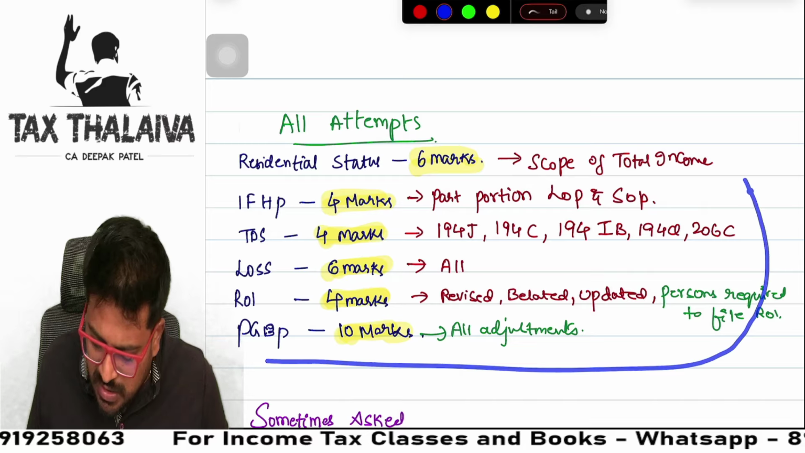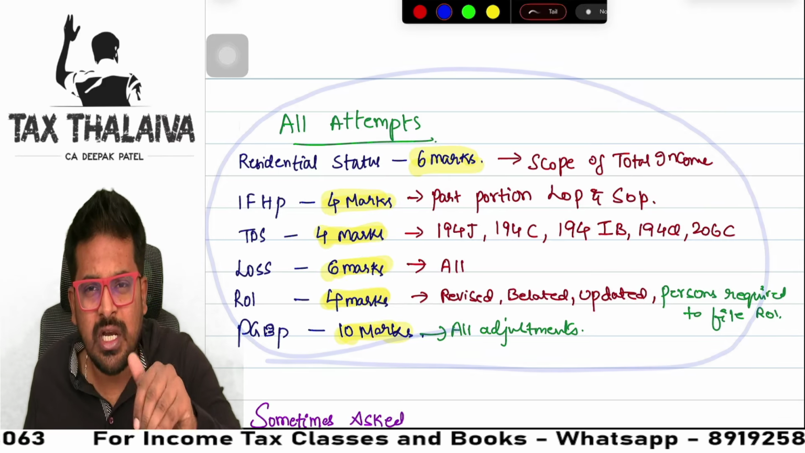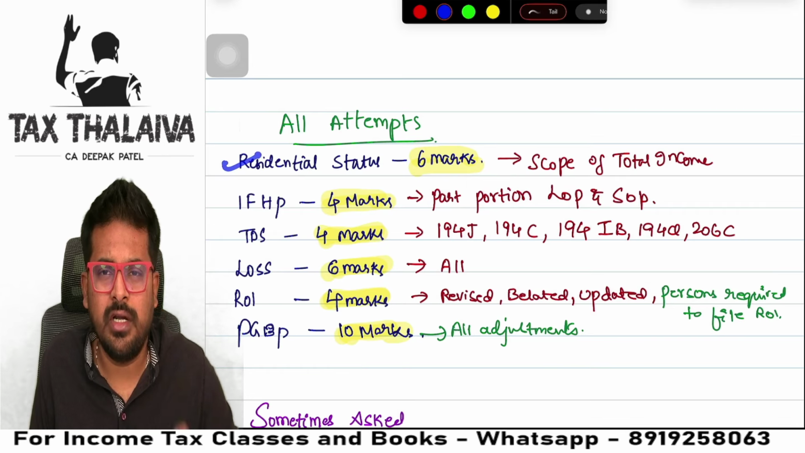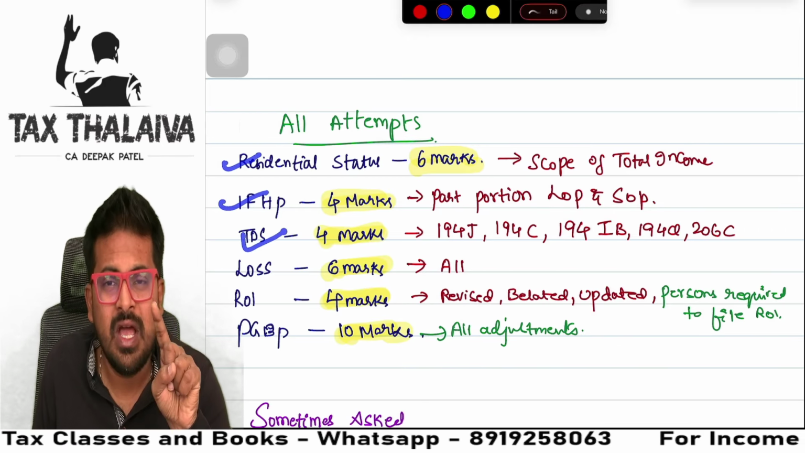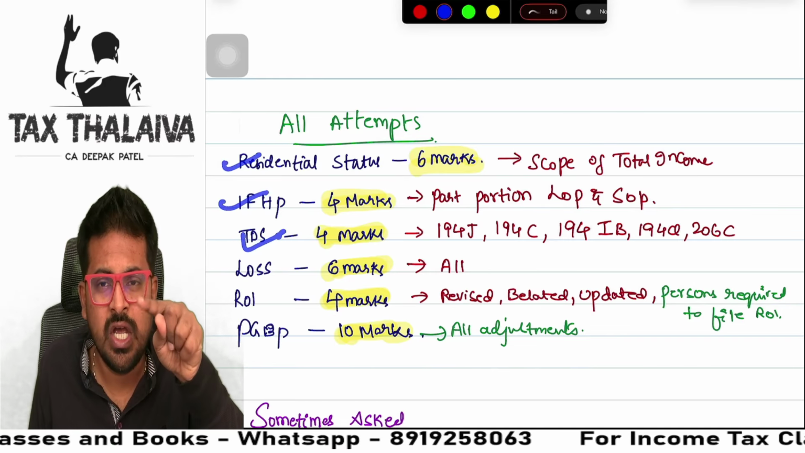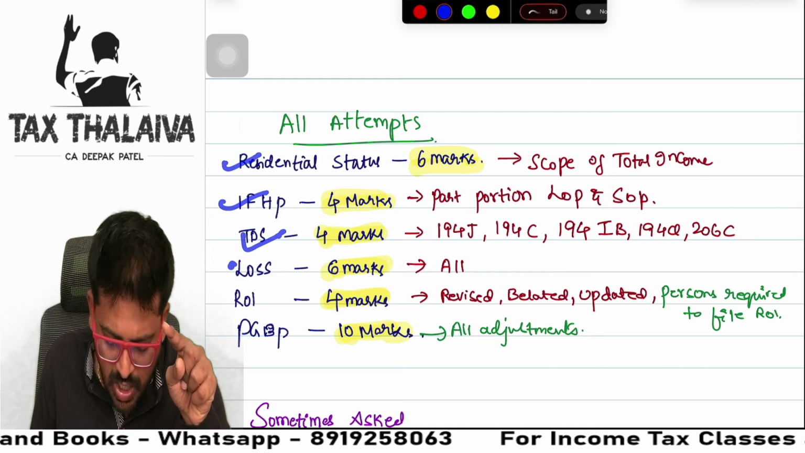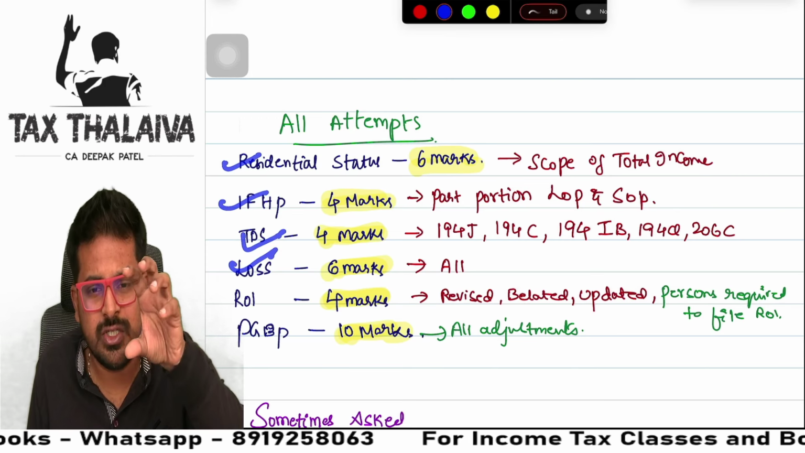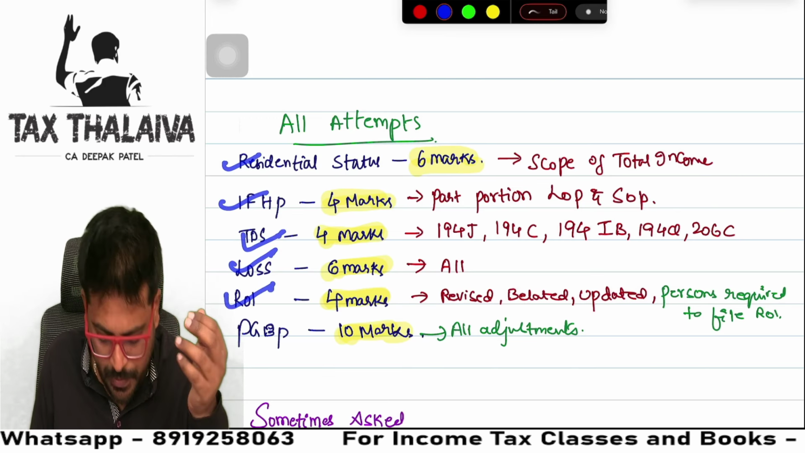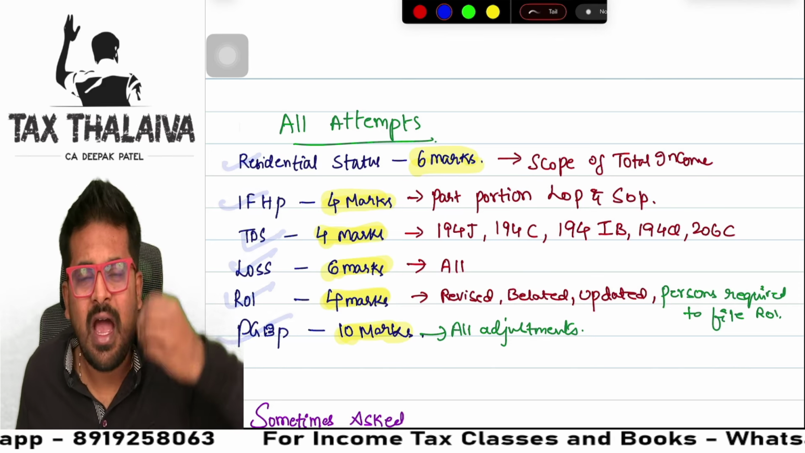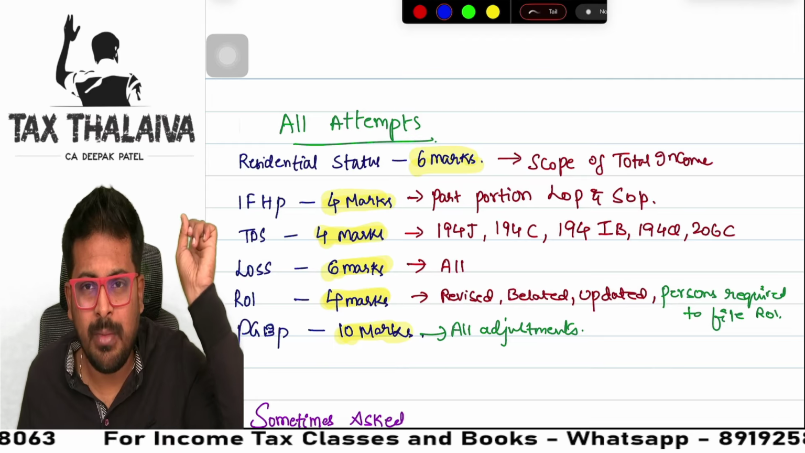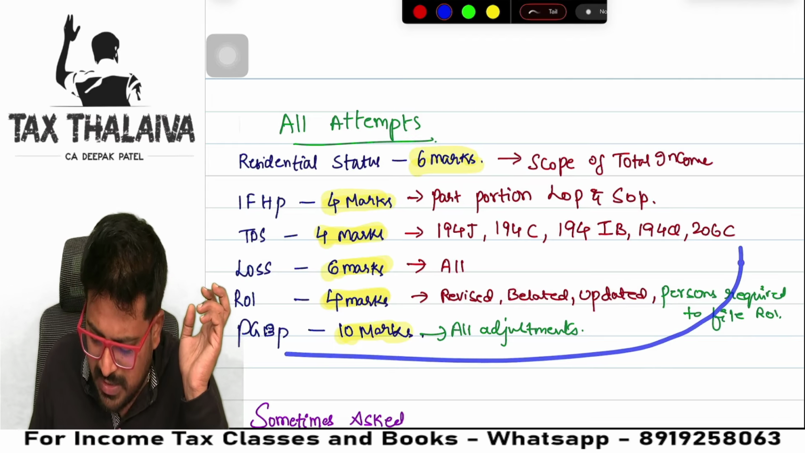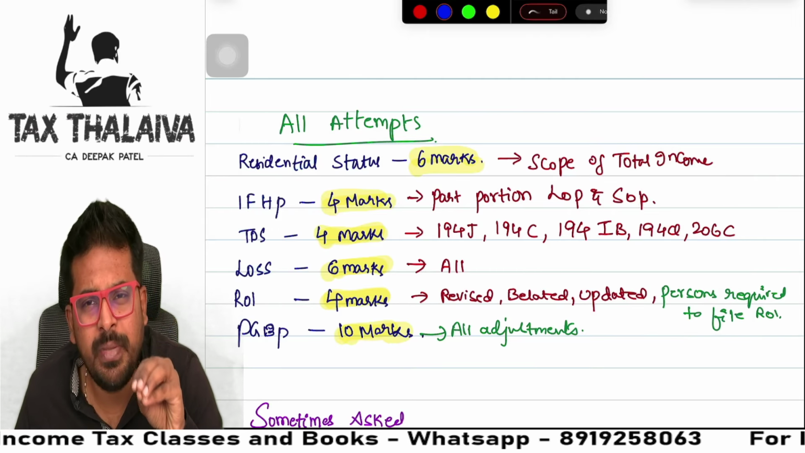Guys, these are the topics. If you closely look at it, residential status, small topic. House property, small topic. TDS, I told you, watch my video, within 1 hour you can cover. Losses, set off and carry forward of losses, small topic. Return of income, easy topic. PGBP, again, go and watch my marathon video. Or if you want, you can take my practice batch also. Guys, these are small topics.